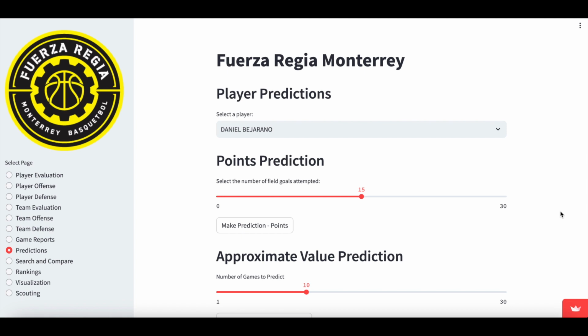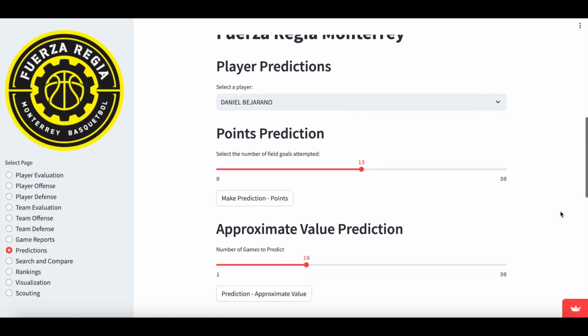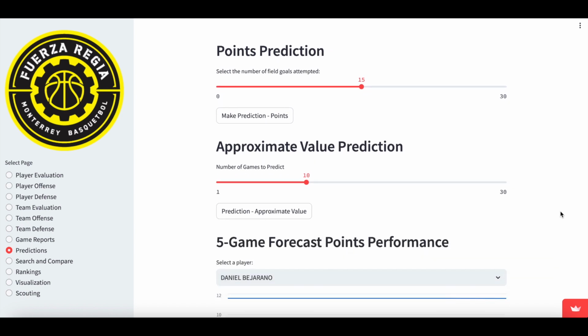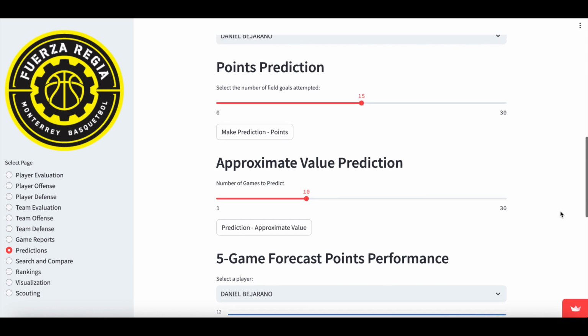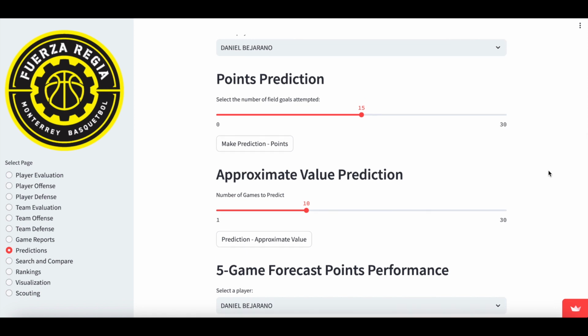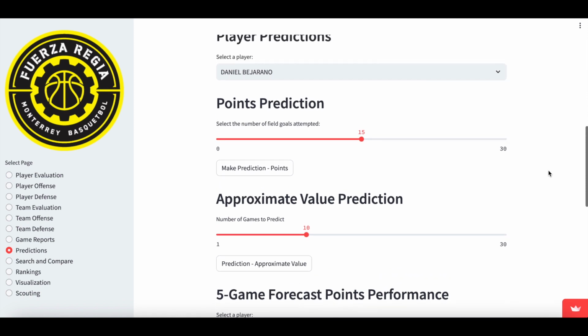Our following section is predictions. As of right now, we have the following predictions available, which are all made with machine learning, and we will be adding more as time goes by. But for now, we offer the following predictions or projections.